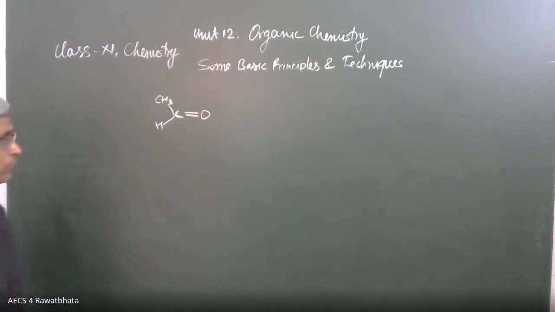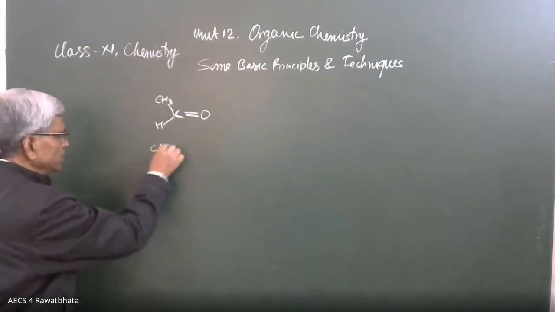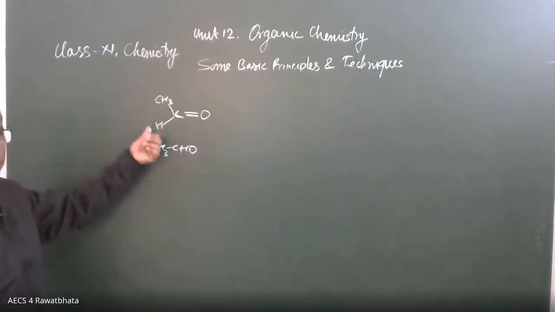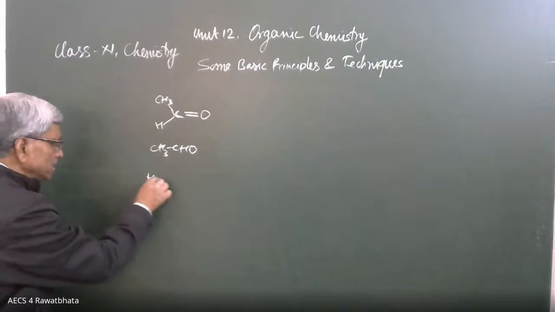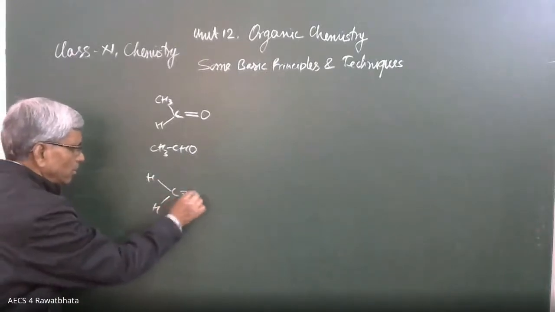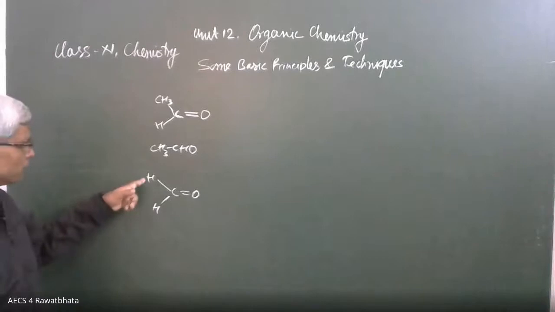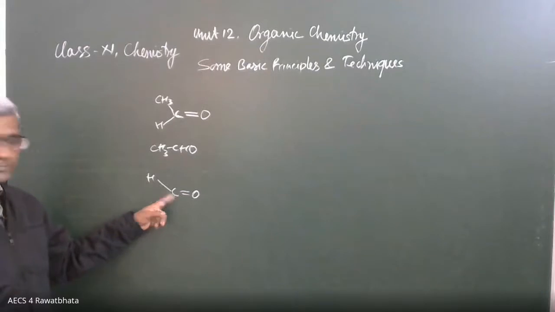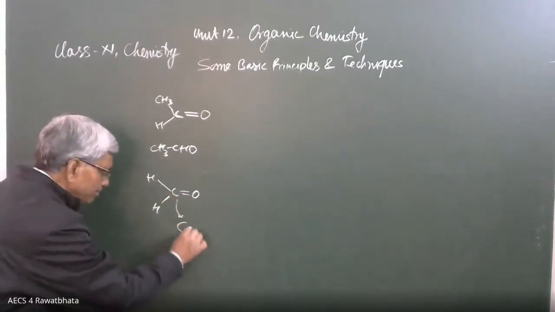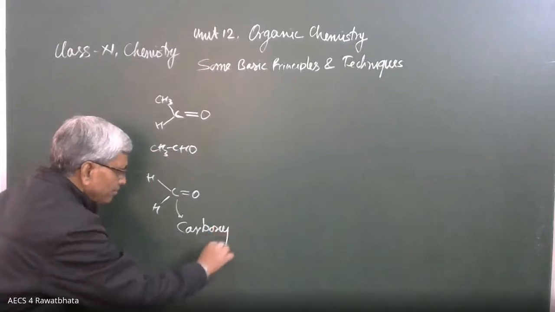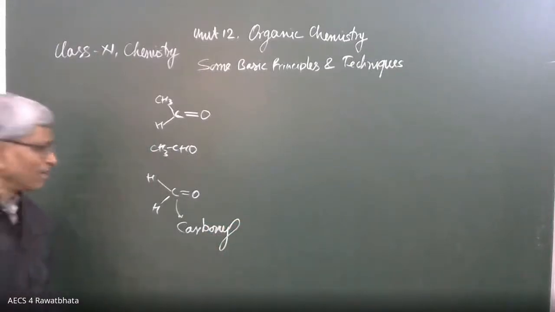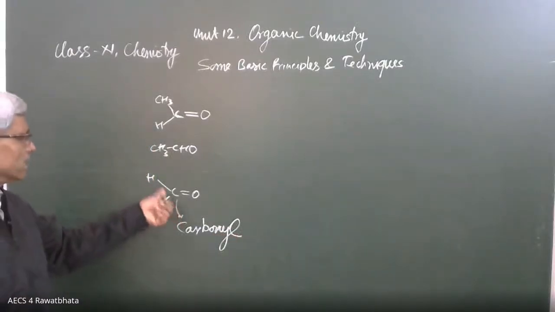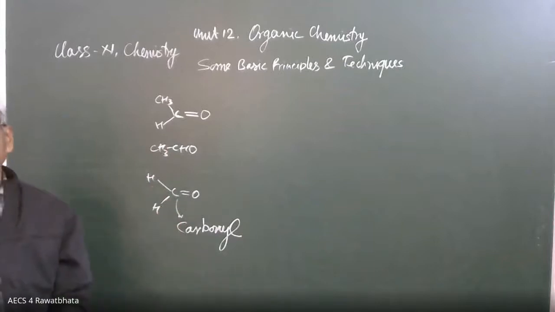CH3CHO is the formula of this compound. Okay, here both atoms may be hydrogen. It may be H, C, H, double bond O. It is another aldehyde, with at least one hydrogen attached to this carbon. This is called the carbonyl carbon. When the carbonyl carbon has at least one hydrogen, it is an aldehyde.